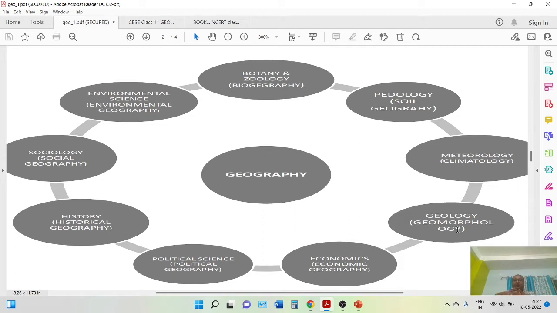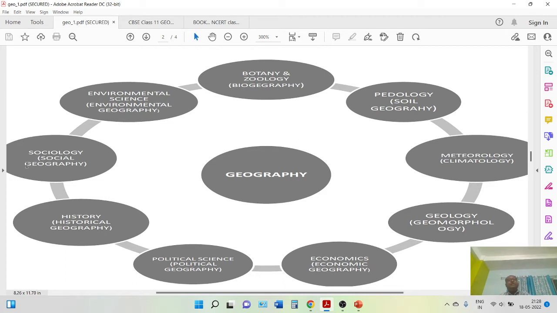The history, that what was the place at that time. Maybe I'm considering the Harappa Mohenjo-daro civilization. After analyzing the landform, I have received a lot of data, so many times I have to refer to the historical data also. So this is known as historical geography. As we are living in a society, we need to understand the rules and the principles of society. That is known as social geography. And finally, the environment, the dynamicity, what is going on in the environment, the mechanism, we will study in environmental geography.